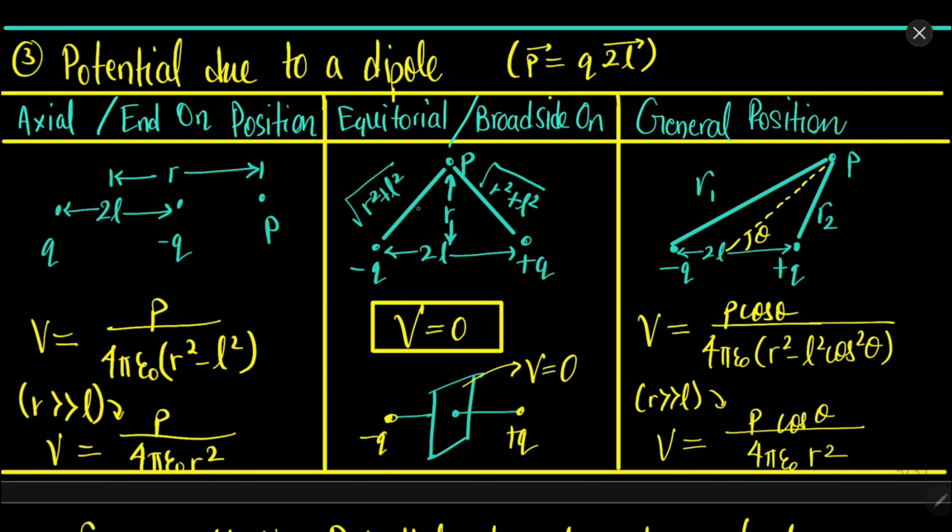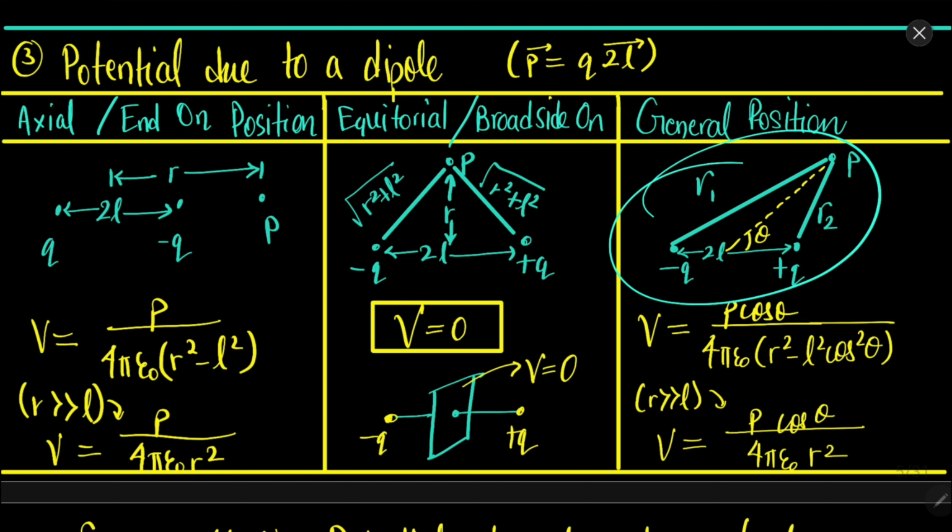And in equatorial position, potential will be 0. Why 0? Because the potential of minus q at P and plus q at P will be equal and opposite. So because of that, we will have potential at point P to be 0. On this complete plane, the potential will be 0, because the potential due to plus q and minus q will cancel each other out.